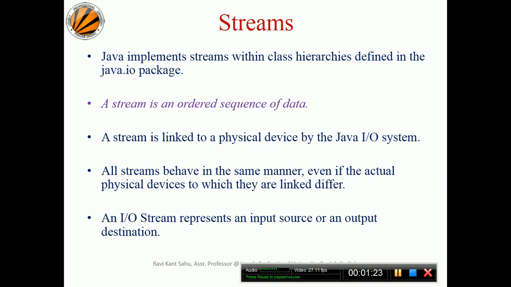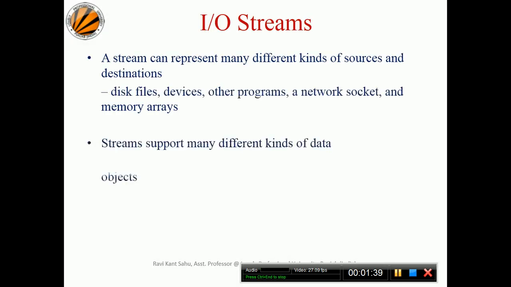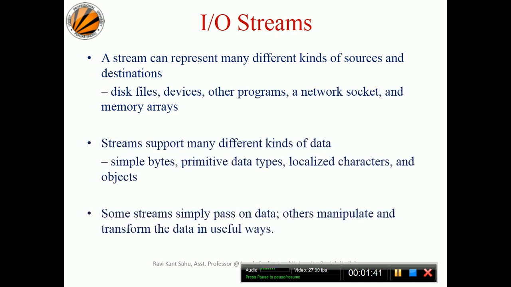An IO stream represents an input source such as keyboard, hard disk, CD, and output destinations could be a file, again a hard disk where you can save your files, or the monitor. We'll discuss more on the IO stream.